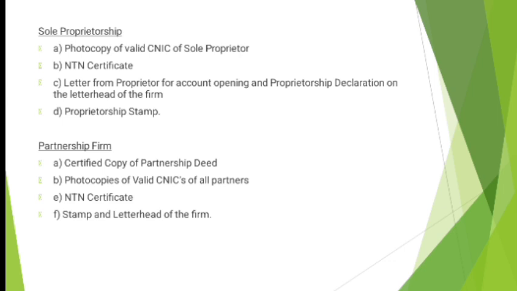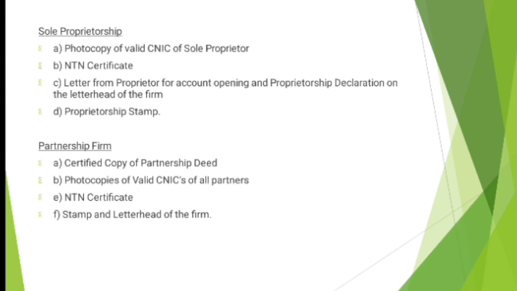Fourth category is partnership account. For opening a partnership firm account, you need a certified copy of the partnership deed: how many partners are running that business, and what the profit ratio and partnership ratio is. There must be a partnership deed, stamp paper, any legal document or any MOU between all the partners, stating how much investment and capital every person is putting in, and how much share in that business or profit will be given to each partner. That certified copy will be provided.